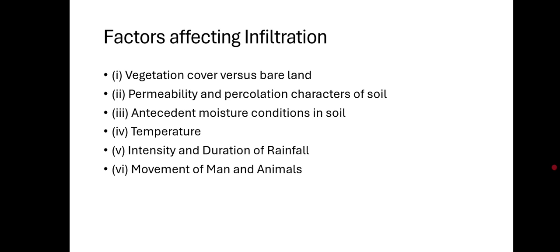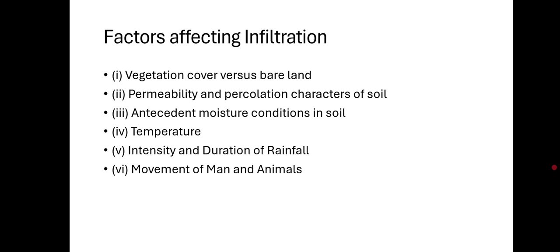Vegetation provides decaying organic matter which attracts burrowing insects, which in turn produce a spongy permeable soil structure resulting in increased infiltration. Then the next factor is permeability and percolation characters of soil. Infiltration depends on percolation. Water is pulled downward by the force of gravity and capillary action. Percolation depends upon several factors of soil such as porosity, presence of organic matter and presence of salt.